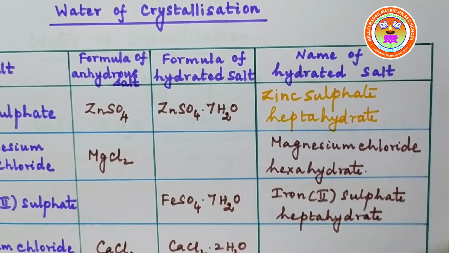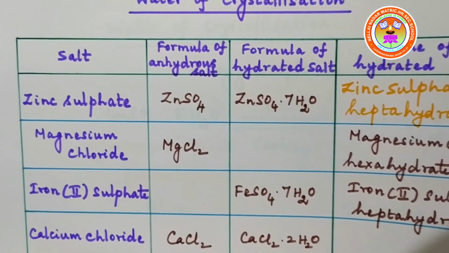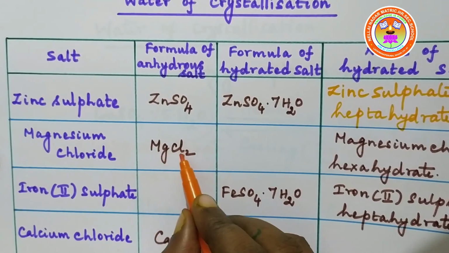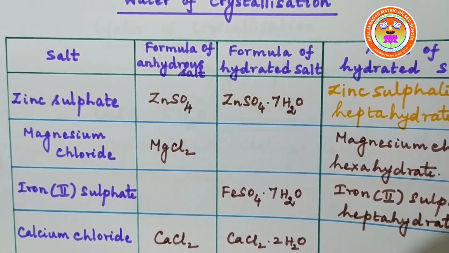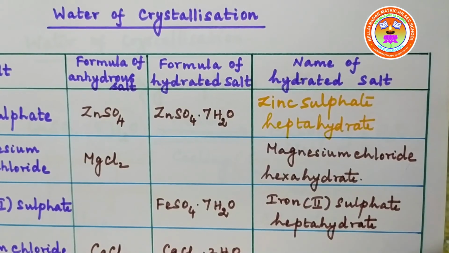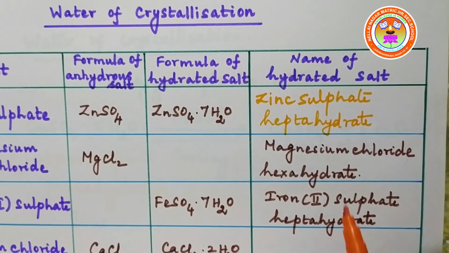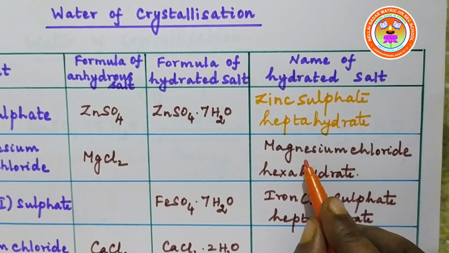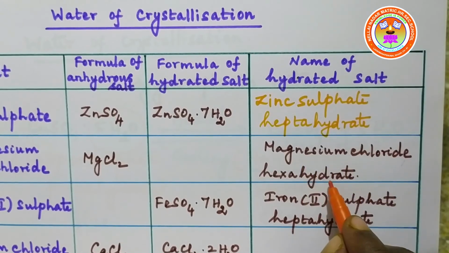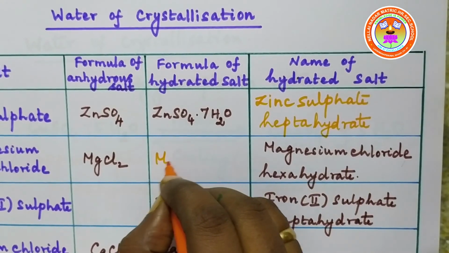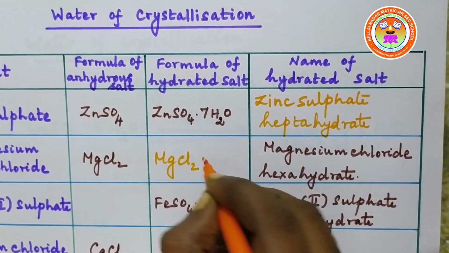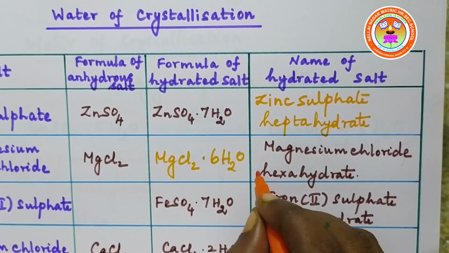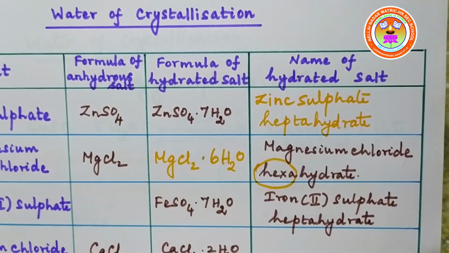The next salt is magnesium chloride. This is the anhydrous salt MgCl2. The hydrated salt's formula we have to write. The name is given: magnesium chloride hexahydrate. So it is magnesium chloride, and hexa means 6 water molecules. So 6.